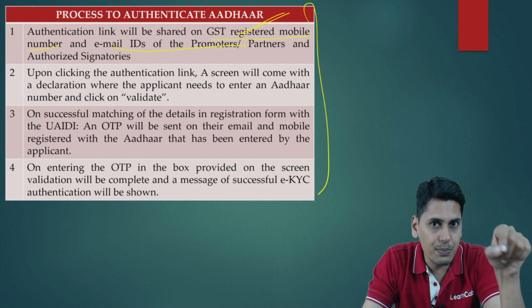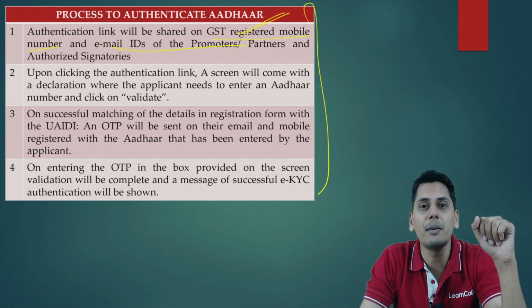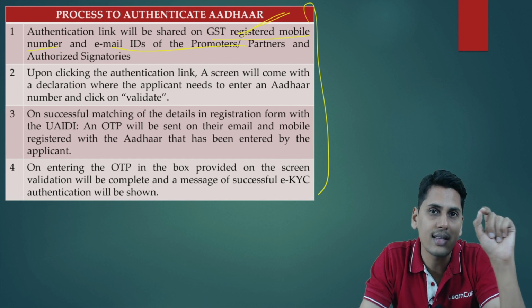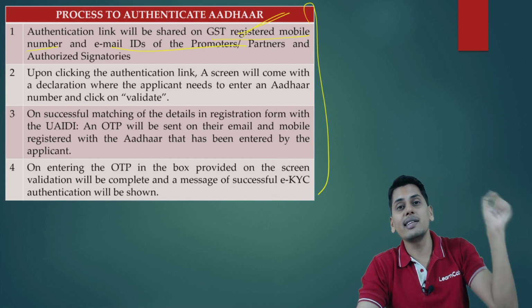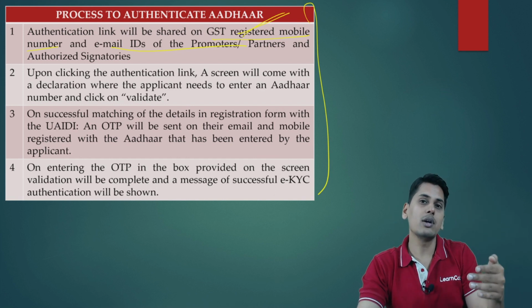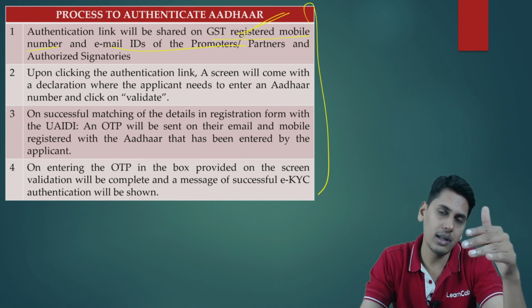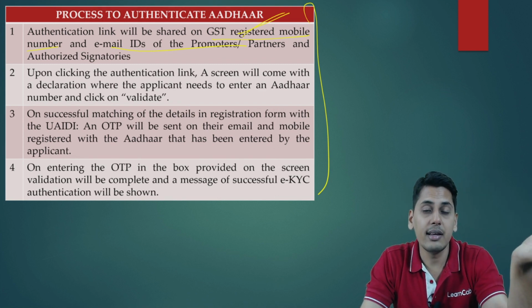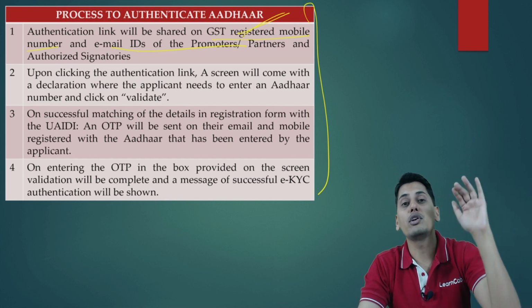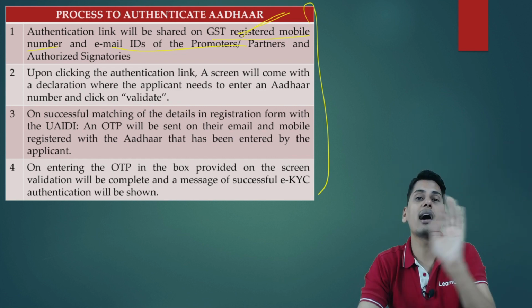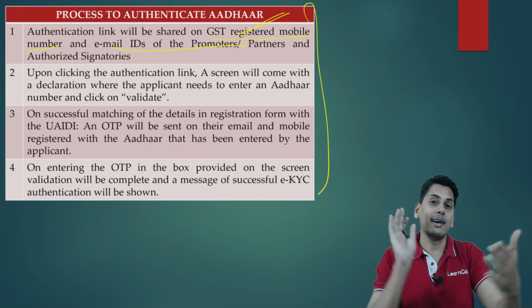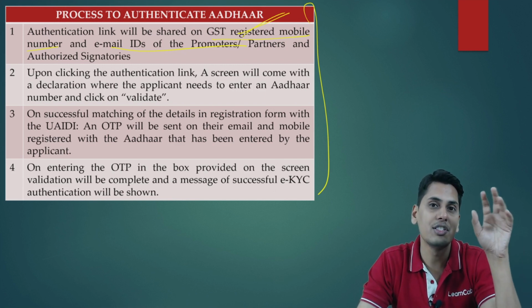Now friends, when this person clicks the link, a screen will appear wherein he will have to enter his Aadhaar number. When he enters his Aadhaar number, this particular page at the back end is going to verify this Aadhaar number and match it with the Aadhaar database. Currently you are punching the details in the GST database.